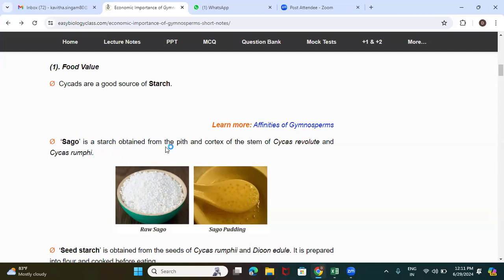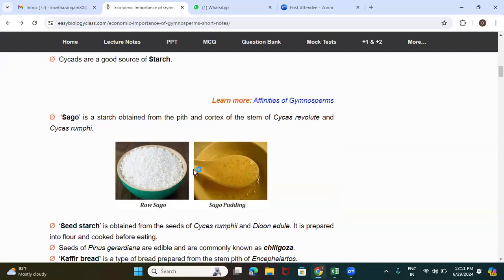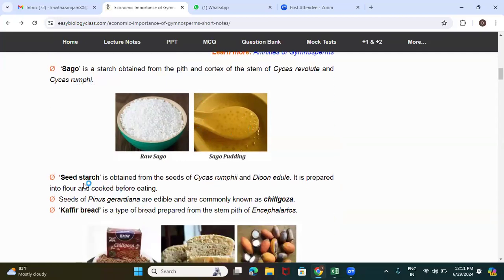This is a starch obtained from the pith and cortex of the Cycas revoluta stem as well as Cycas rumphii. Another one is seed starch, which is obtained from the seeds and prepared into flour and cooked before eating. The flour is transformed into sabudana, the ball-like structures, which are boiled and cooked to make pudding or dessert.